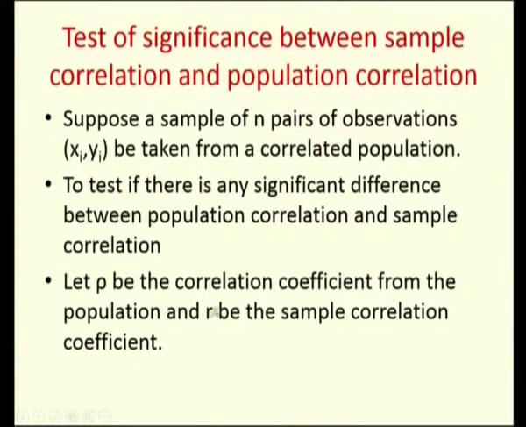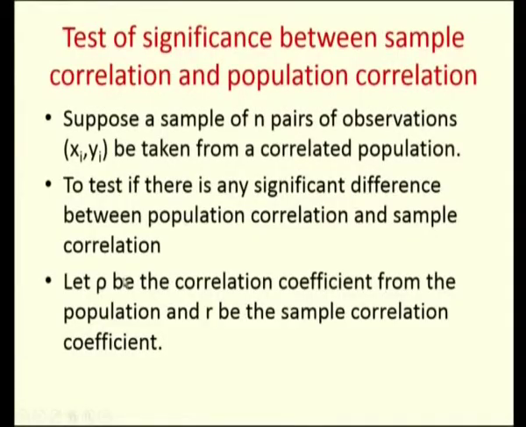Let rho be the correlation coefficient from the population and r be the sample correlation coefficient. So, we are going to compare this rho with r. We are not going to say that rho is equal to 0 or not equal to 0 in this case. In the previous test, we were testing whether the population is correlated or not. Here we are assuming that the population is correlated and we are going to compare that with the sample correlation coefficient.